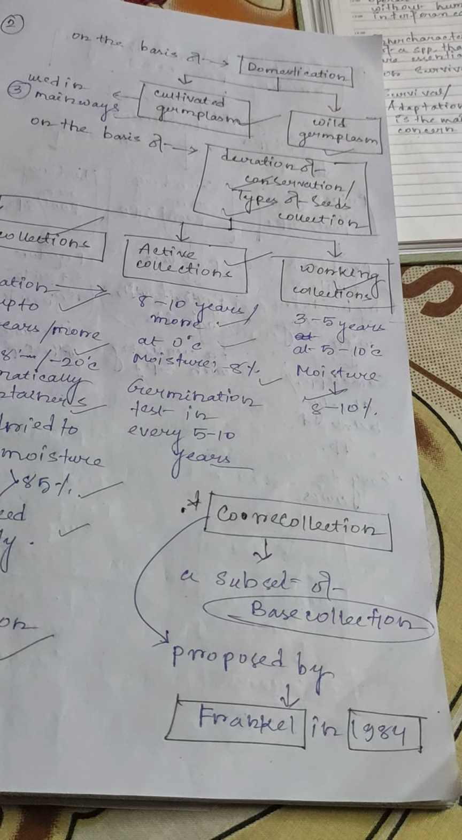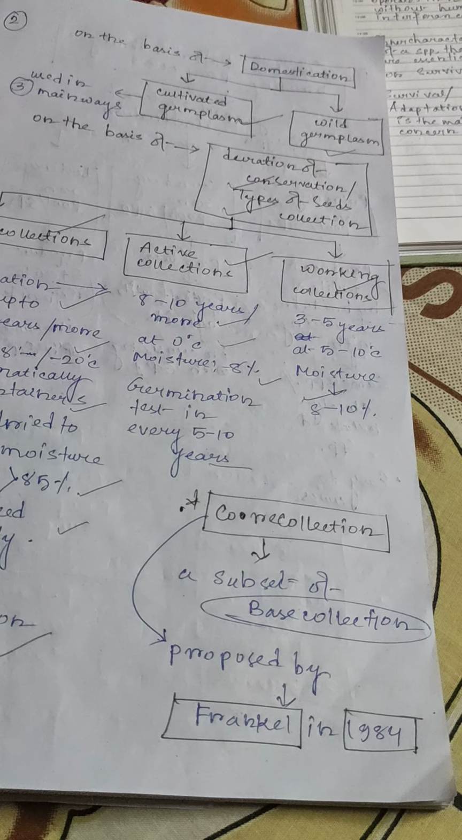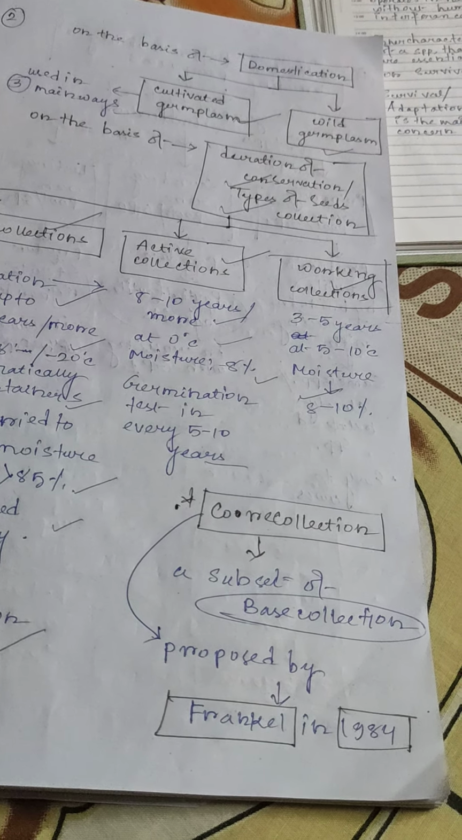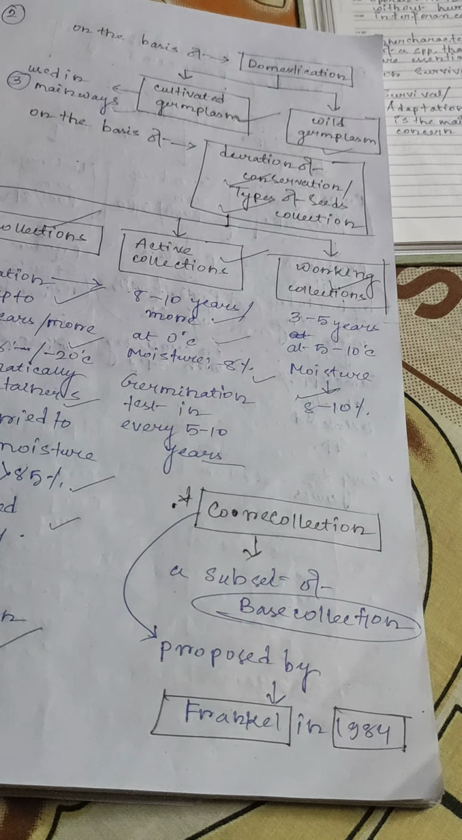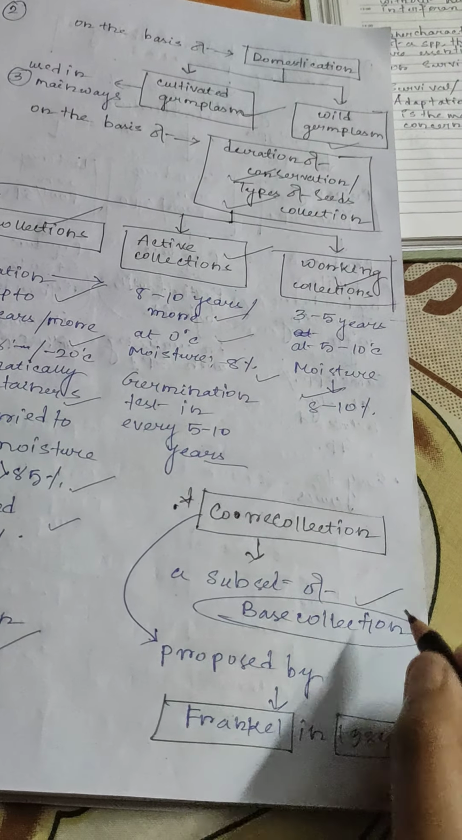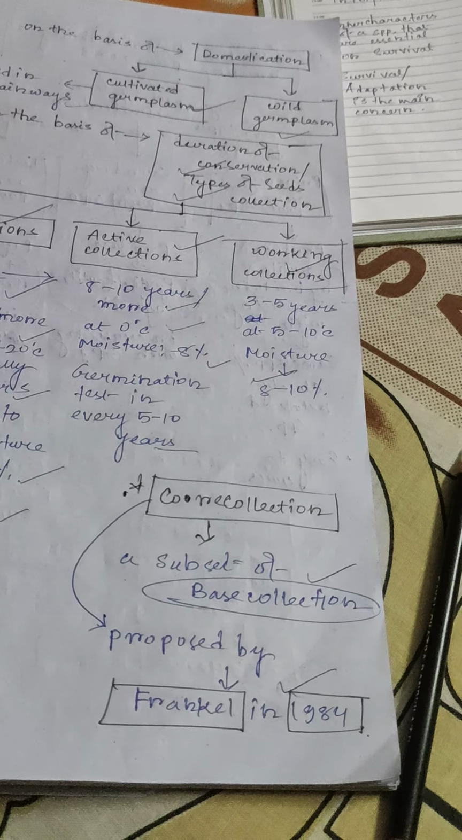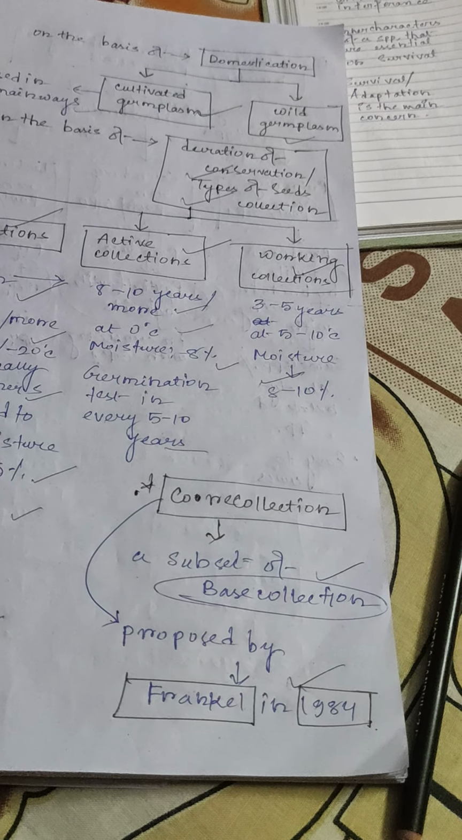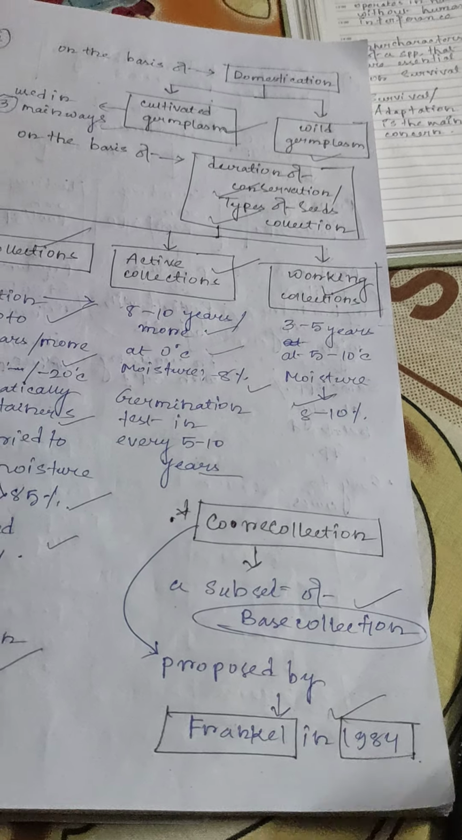is 8%. Germination test is carried out in case of active collections every 5 to 10 years. Then working collections: conservation up to 3 to 5 years at 5 to 10 degrees Celsius, moisture is 8 to 10%. Core collection: it is a subset of base collection and was proposed by Frankel and Brown in 1984.